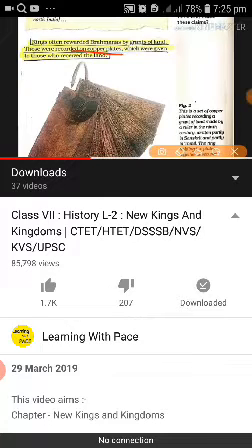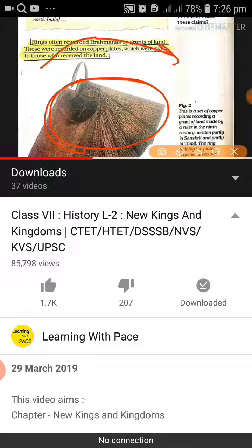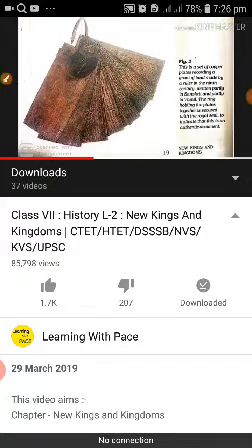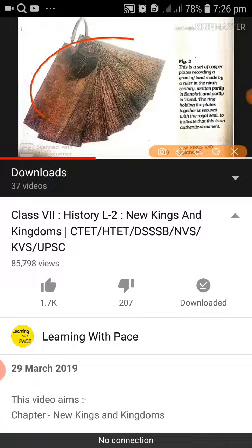We can see those things are given. These copper plates as a record we can see here in this picture also. Here also we can see those things.